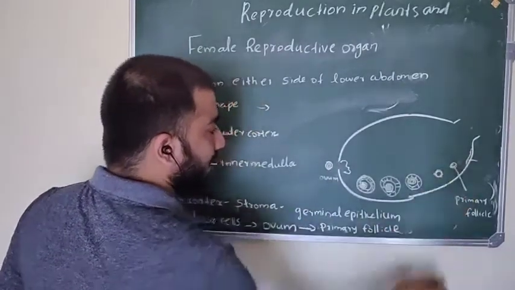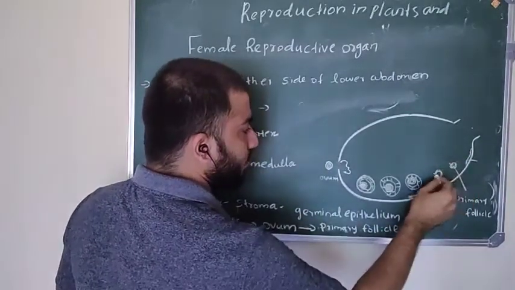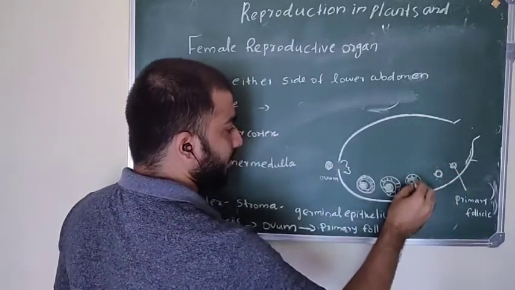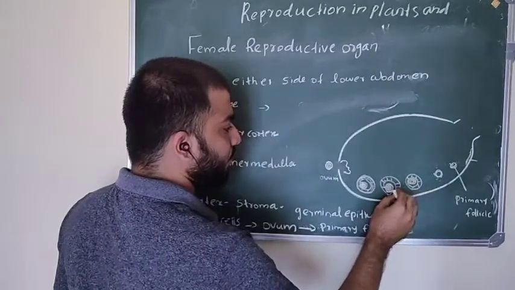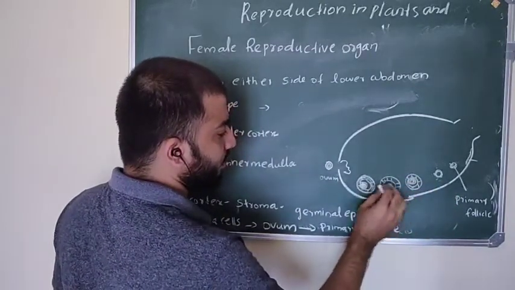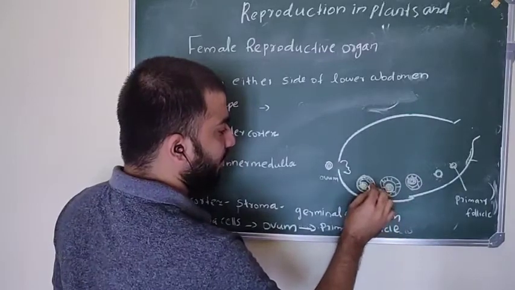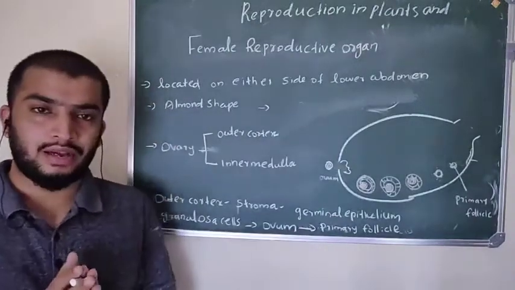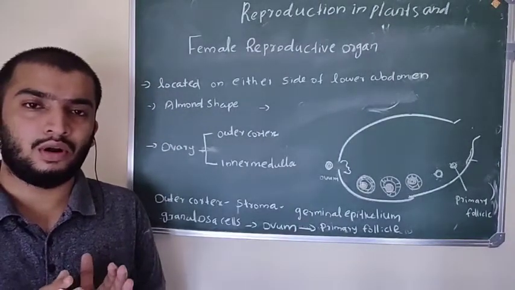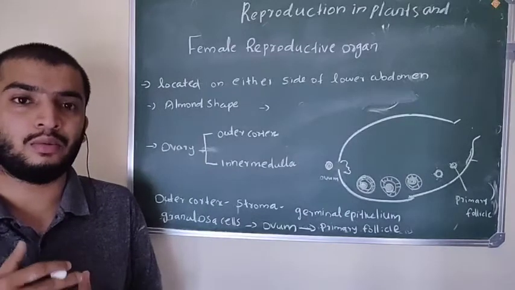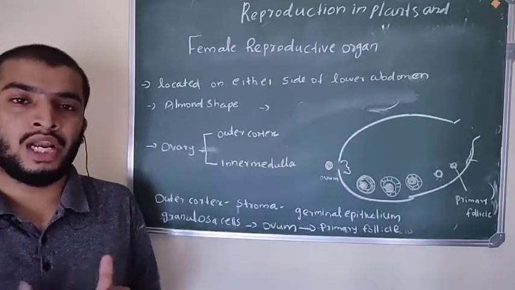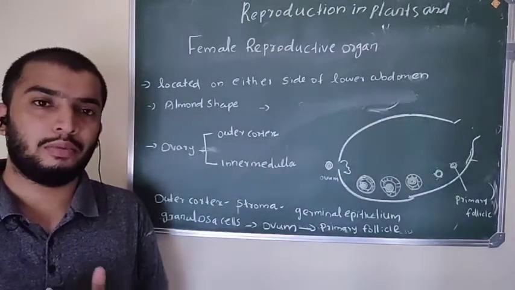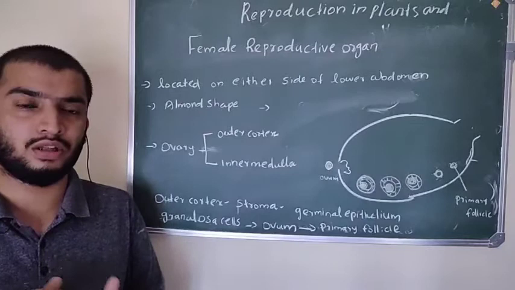So this is our primary follicle, which is surrounded by granulosa cells, and this primary follicle grows and finally becomes a mature Graafian follicle. So this is a mature Graafian follicle, and it is filled with fluid. Okay, and a newborn female child already produces millions of primary follicles in her body. But at the time of puberty it will be around 70,000 or 60,000.